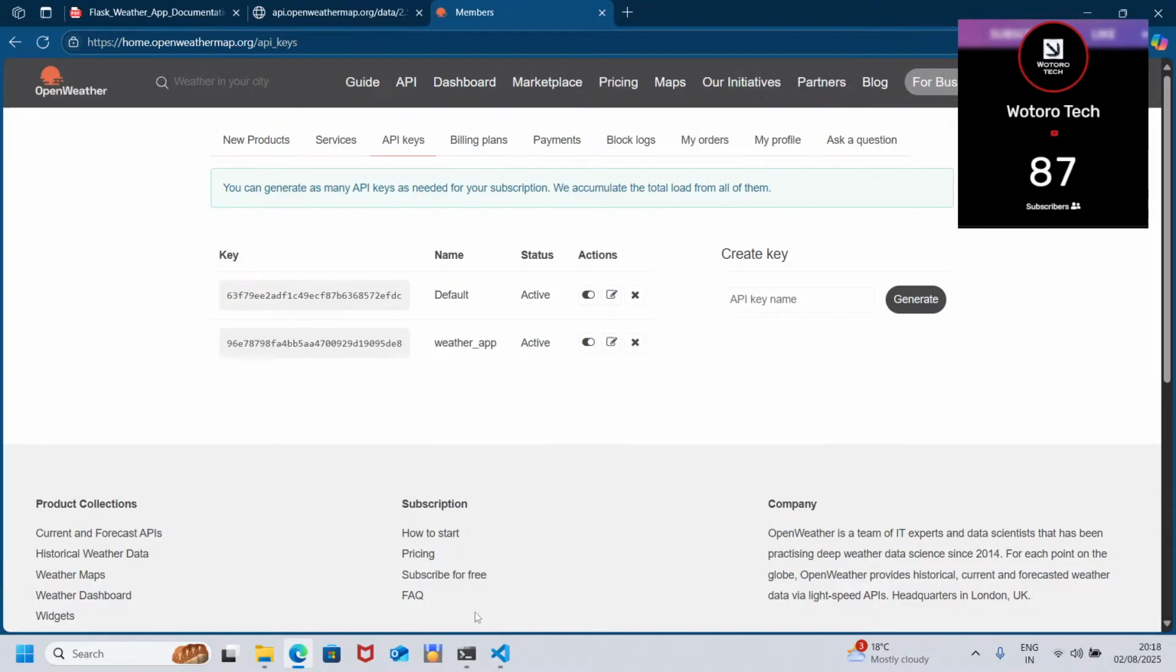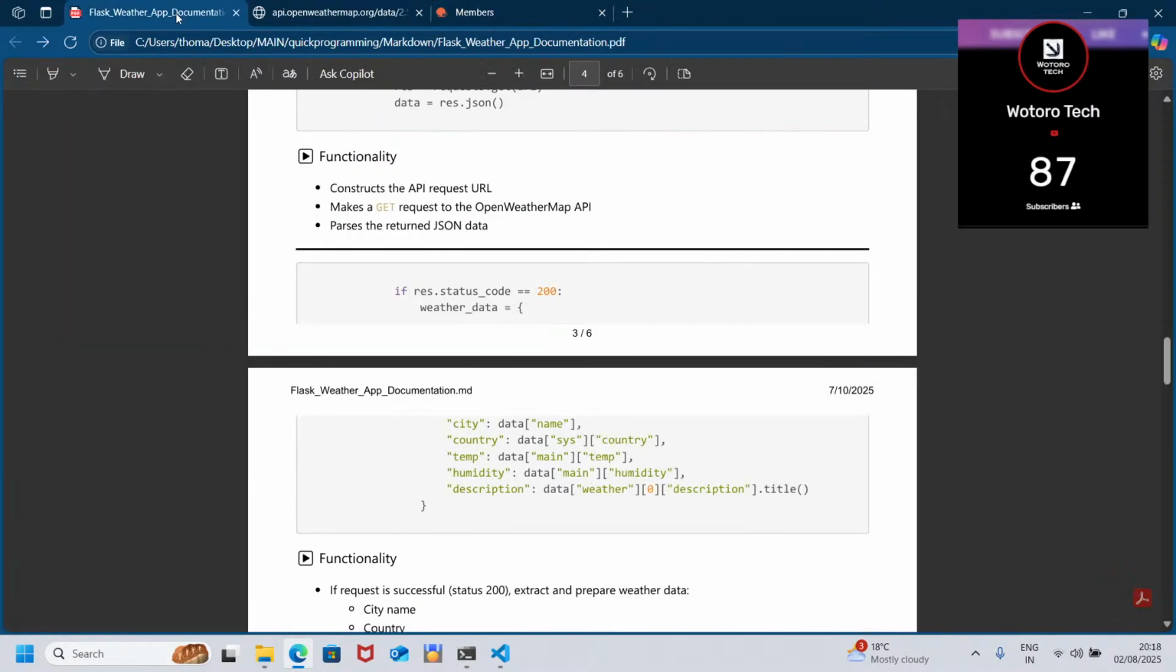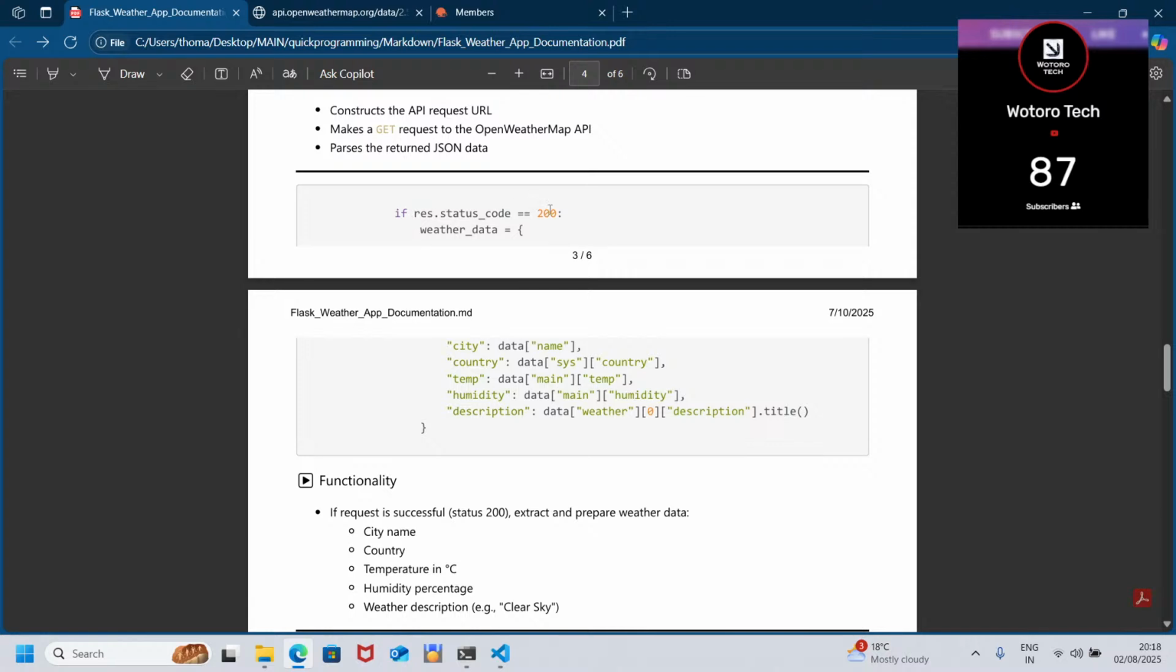Then where are we? You see now here we say 200 is okay, so we check: is our request okay, does it go through? When it goes through, then now we collect the data. Remember, with the data that we initialize to none, now we give it some information. So we have the city because of the data name.